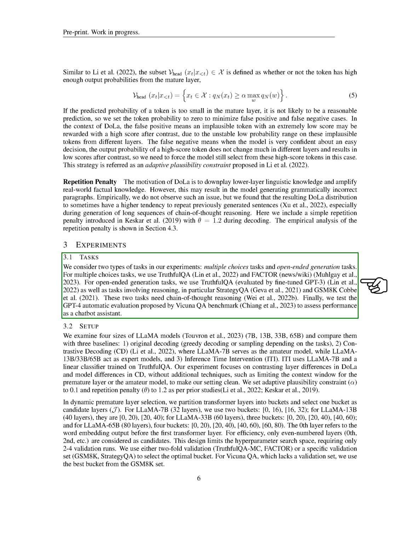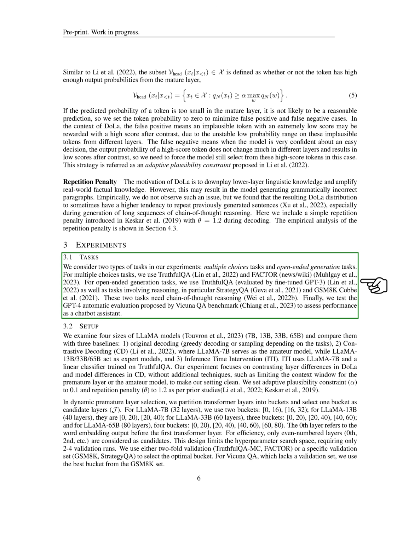In our experiments, we focused on 2 types of tasks, multiple choice tasks and open-ended generation tasks. We used TruthfulQA, Factor, News, and Wiki for the multiple choice tasks, and TruthfulQA, evaluated by fine-tuned GPT-3, Strategy QA, and GSM-8K for the open-ended generation tasks. We also tested the GPT-4 automatic evaluation proposed by Vicuna QA benchmark to assess performance as a chatbot assistant.